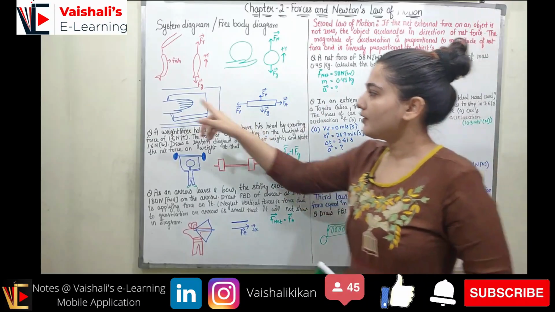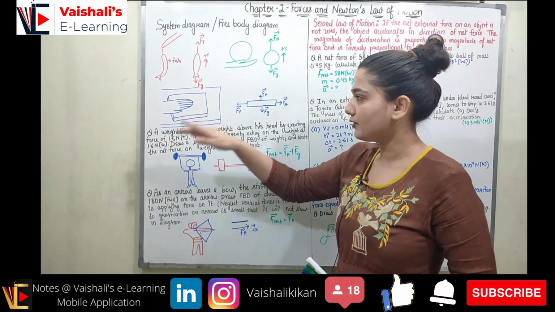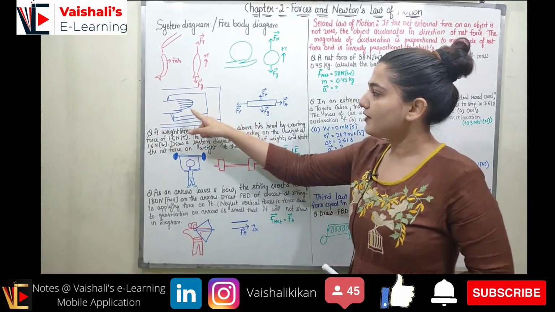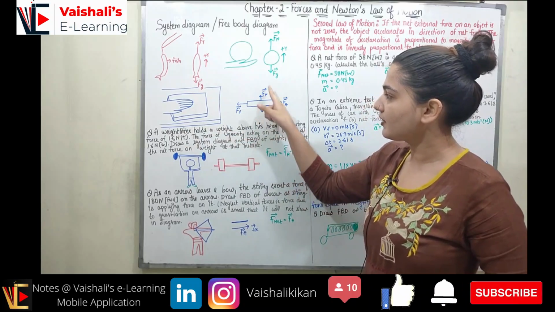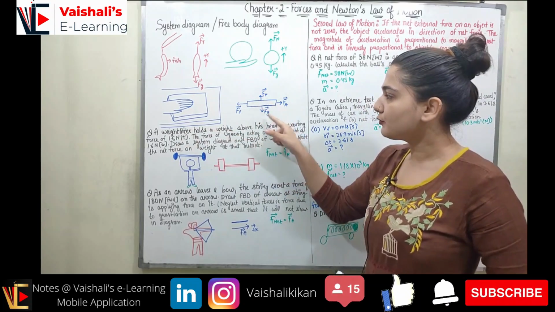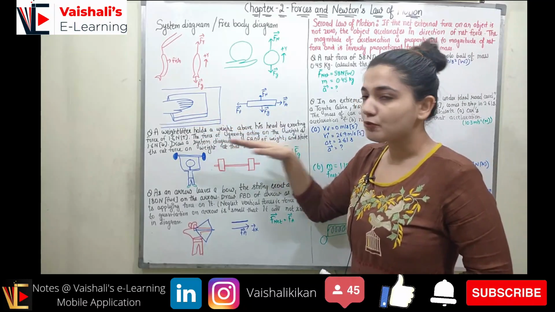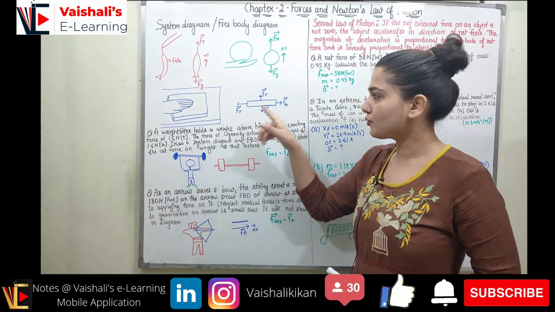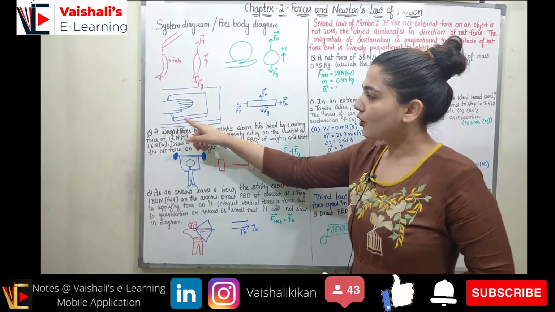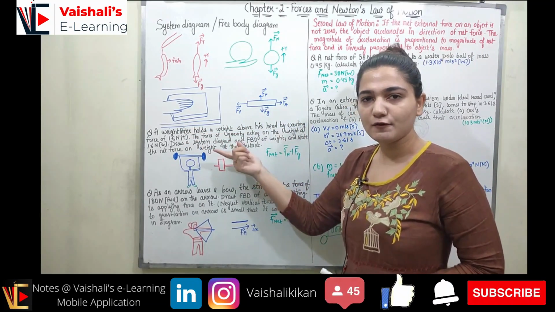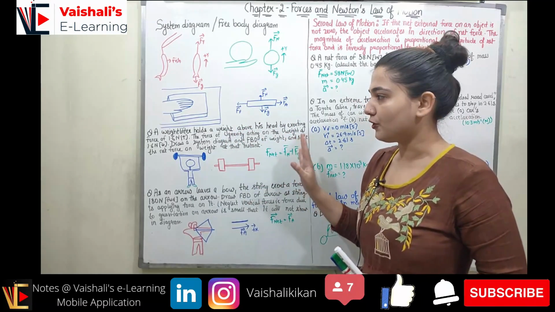Now here again we have a book. On the book we have placed a hand and we are moving the book in the front direction. So when we are moving, the book is placed on a table. So due to the table we will be having a normal force, right? And due to the gravity we will be having a downward force Fg. Now because we are pushing the book, we will be having applied force Fa, and then because the table is applying some frictional force on the book, we will be having the Ff as well. So I hope you understood both of them.